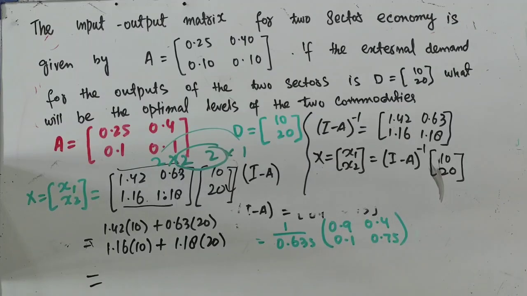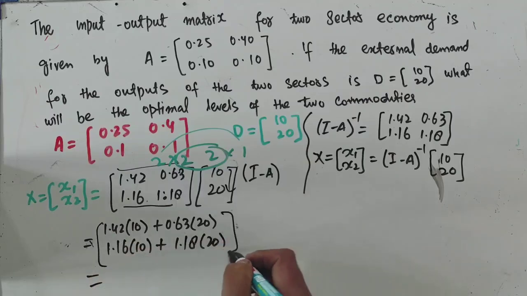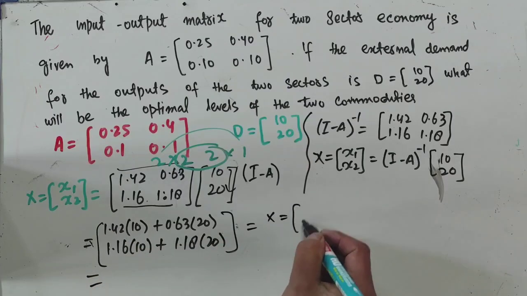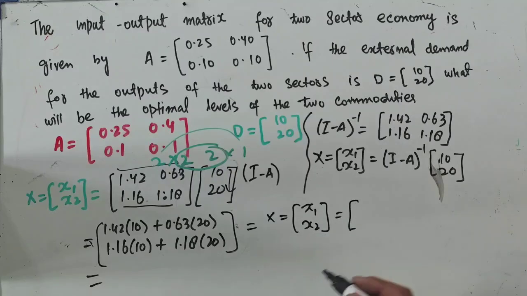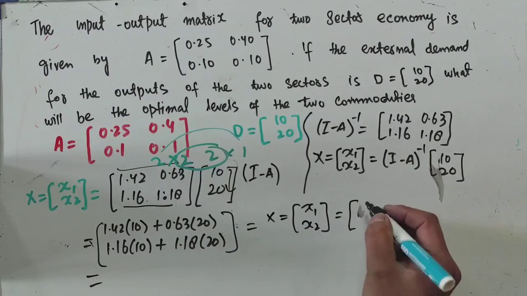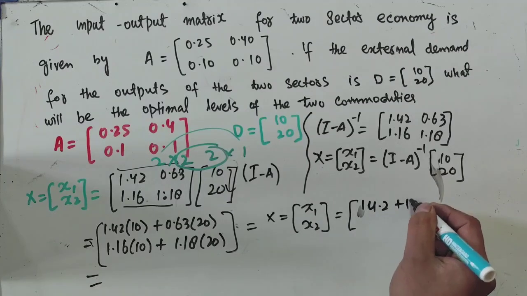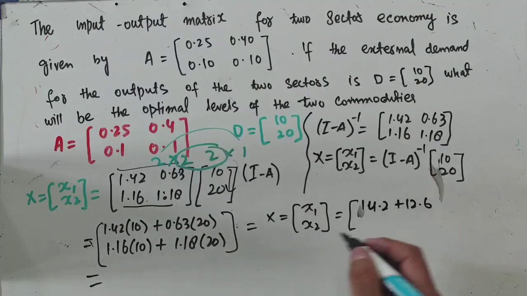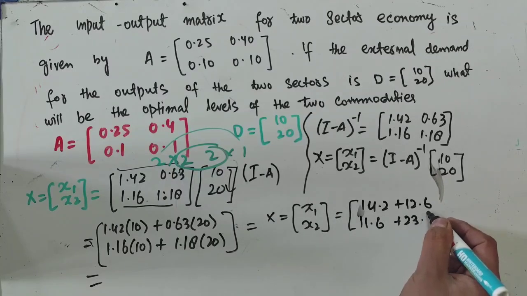Doing this, what will we get? Our X, that is X1, X2, comes out to be, I have done the calculation, 14.2 plus 12.6, and 11.6 plus 23.6.